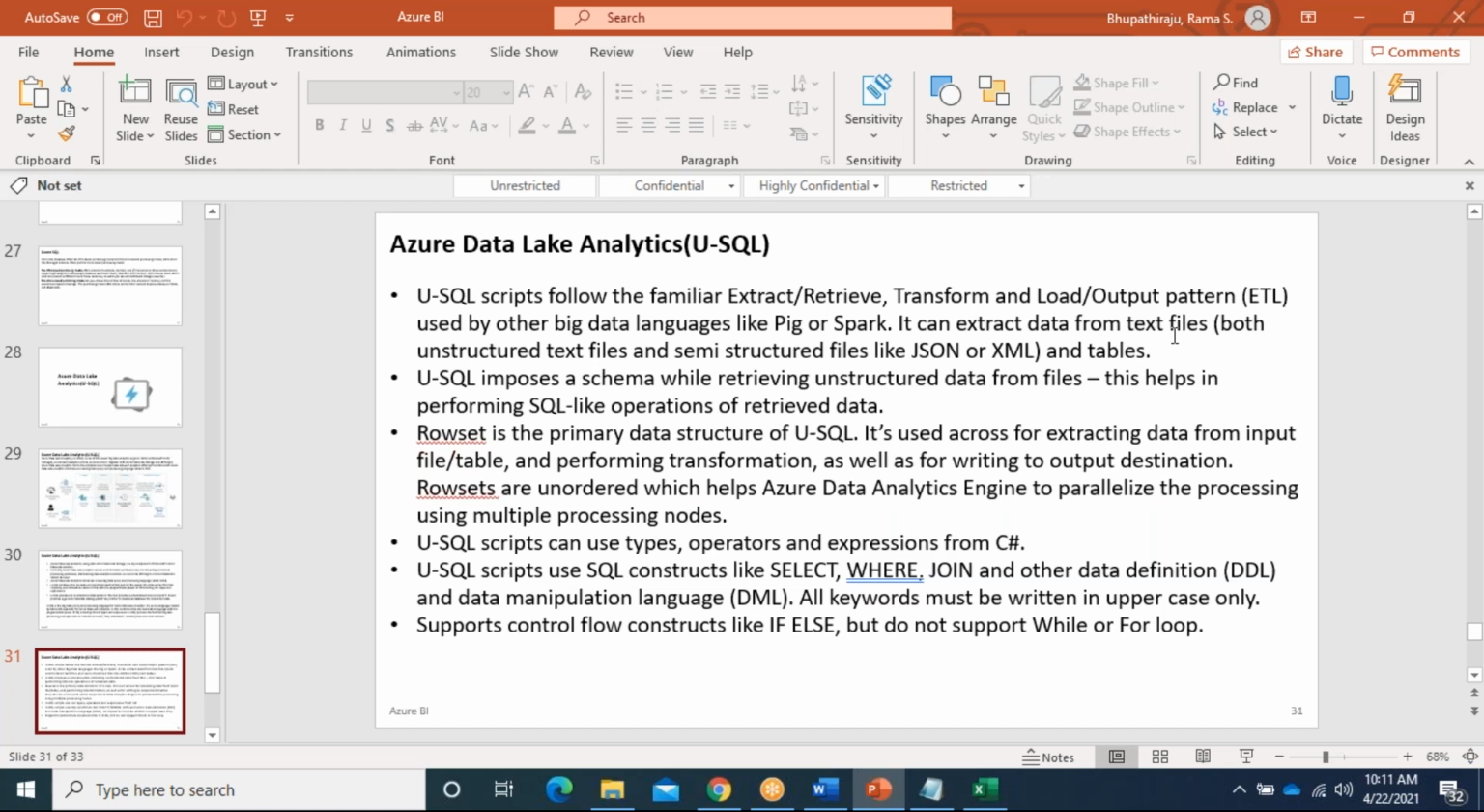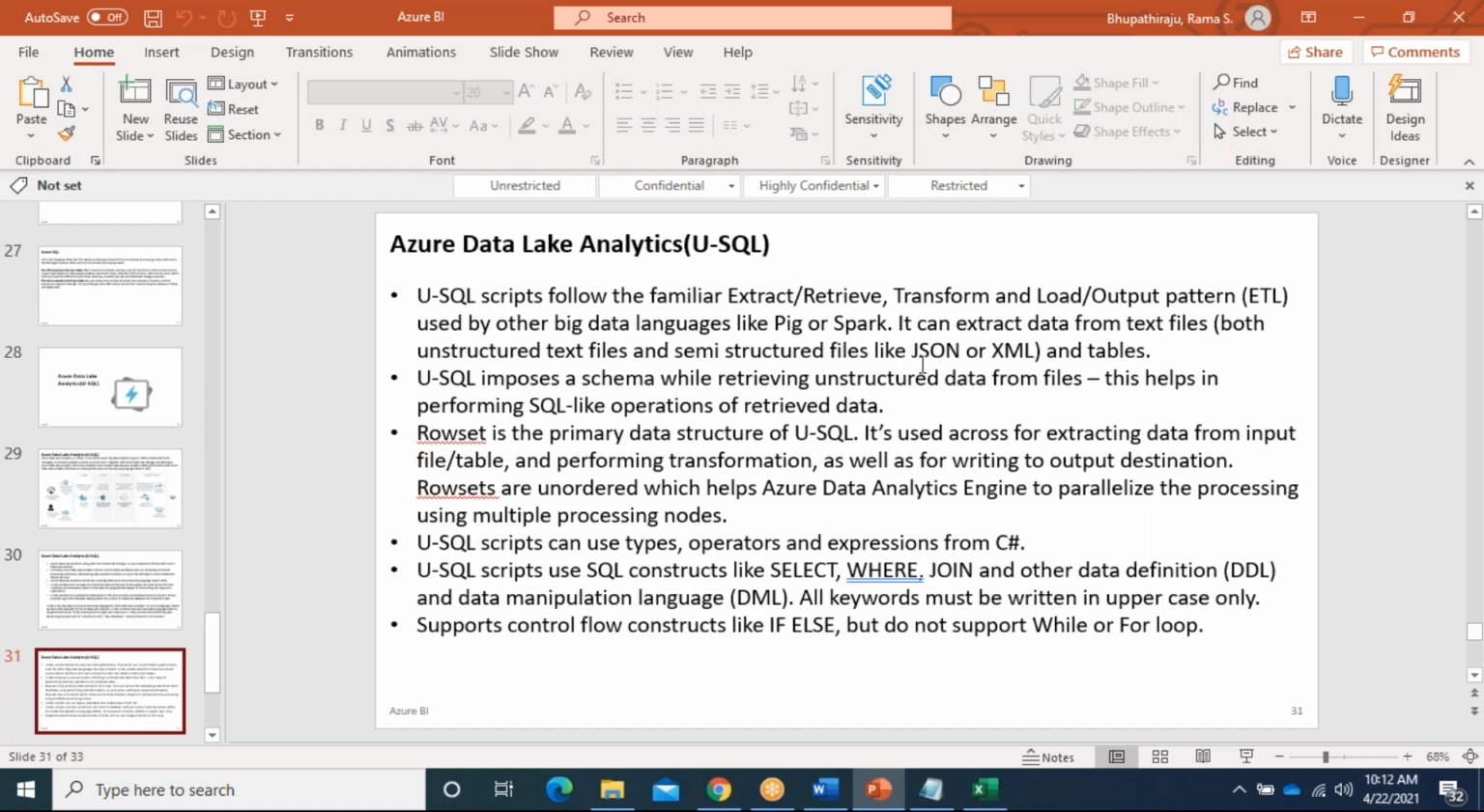It can extract data from text files, both structured and unstructured, semi-structured files like JSON or XML, and tables. JSON and XML I haven't shown, because I haven't had a chance to work on them. Mostly we use TSV, or in some scenarios CSV or TXT. So for example, if we are getting JSON data, we transform the data into either CSV or TXT using some programmatic tools. We are not using JSON to process the data.